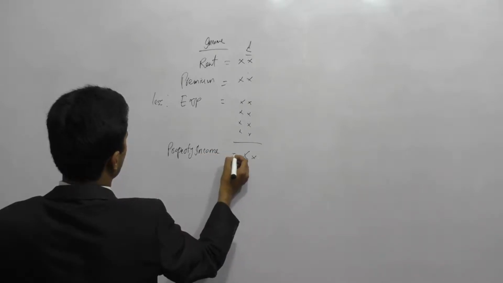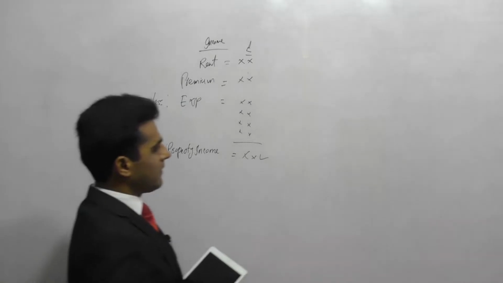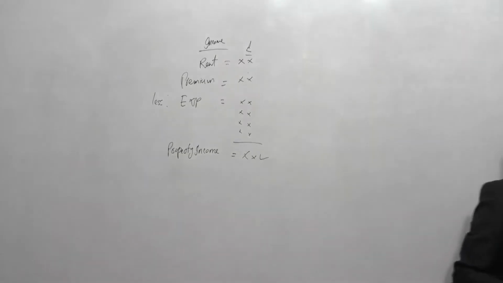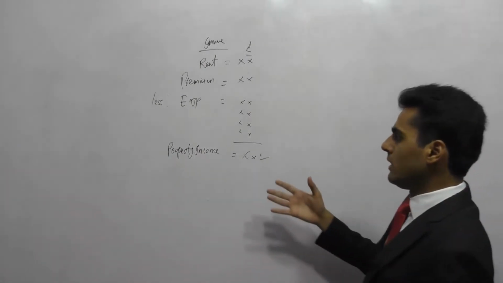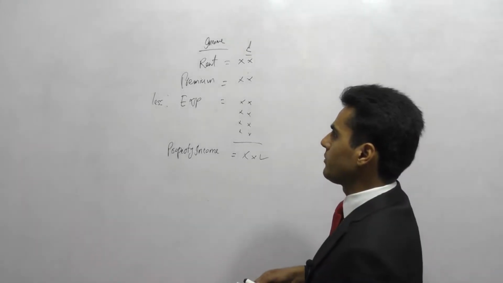And this property income figure will go into our income tax pro forma. Remember the income tax pro forma, where we divide the income into three different sections. One is non-savings, then savings, and finally dividends. This property income will go into the non-savings section of the income tax pro forma.